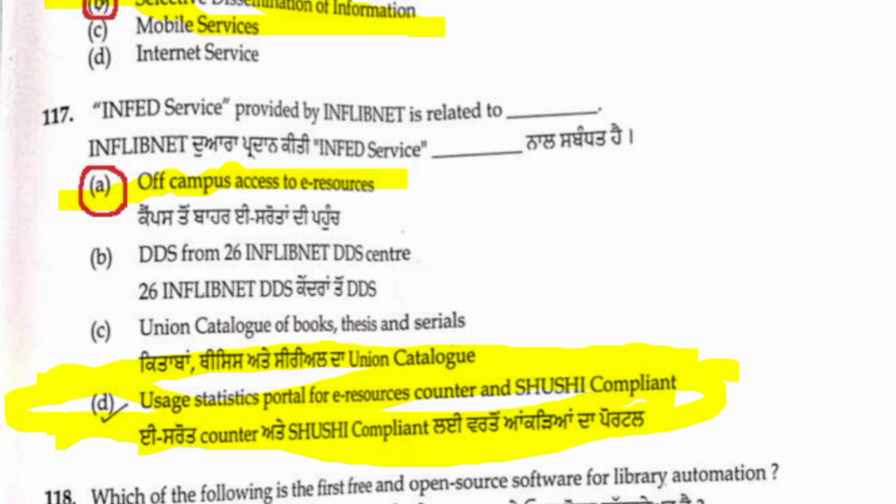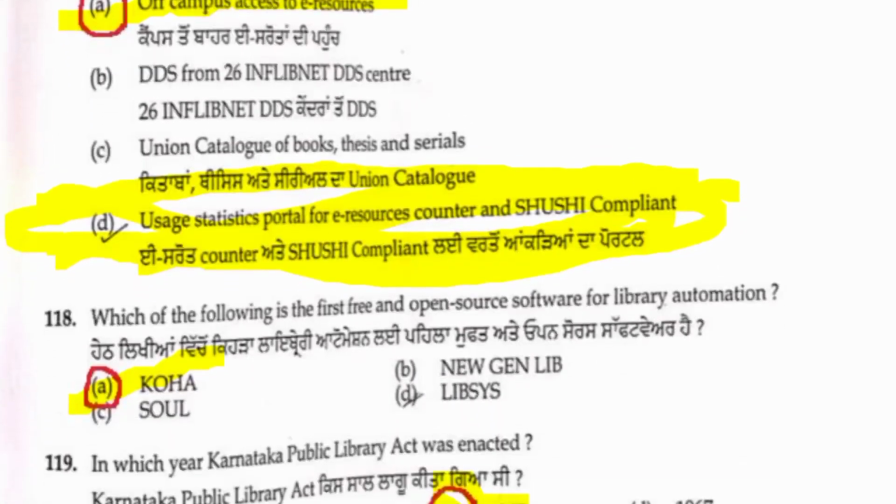117 is also a little bit doubtful, friends, but my answer when I checked through Google is usage statistics portal for e-resources, COUNTER and SUSHI compliant. D, usage statistics portal for e-resources, COUNTER SUSHI compliant, is the right answer. This is my answer, and we will wait for the final answer key. That is the final.